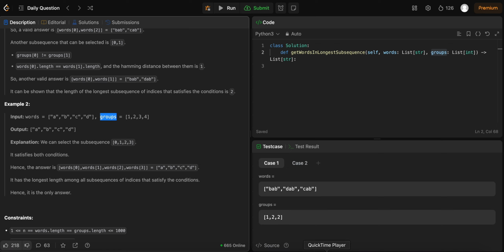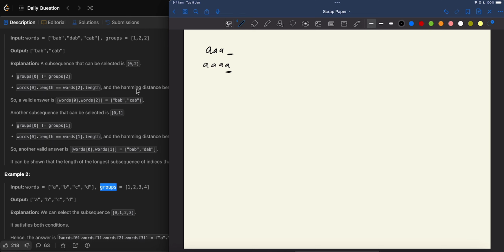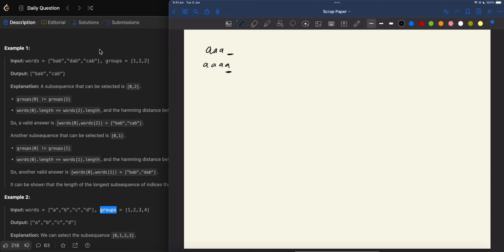Let's have a look at how we could potentially solve this with DP. Maybe we can look at example one and change it a tiny bit to cater for the different cases.